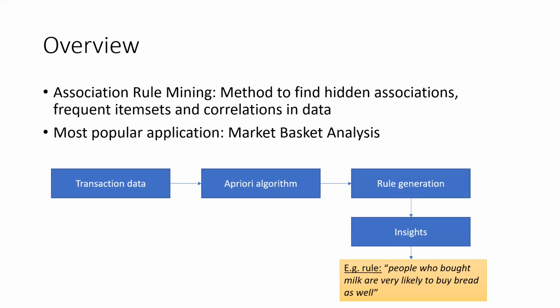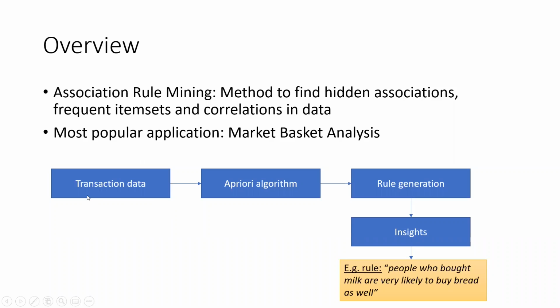In transaction data, each row represents one particular transaction, and against that transaction, whatever items were involved are grouped together. I have a screenshot of what it looks like. That is the starting point for association rule mining.